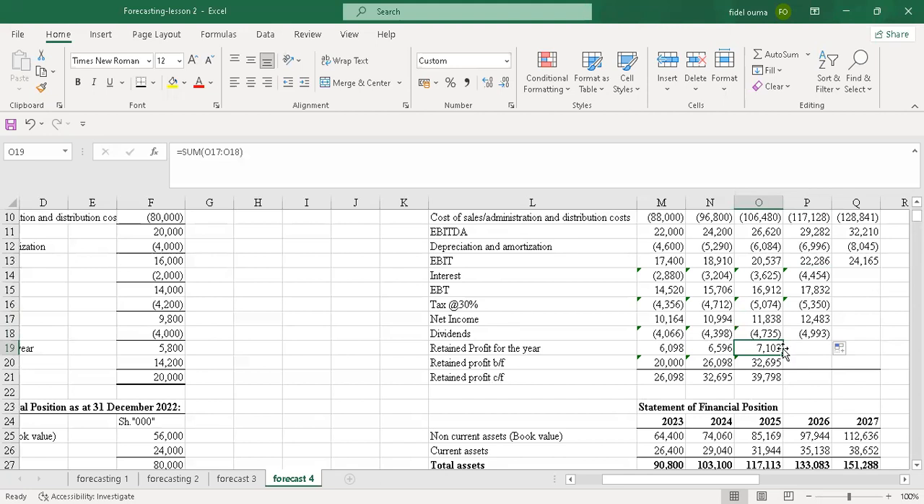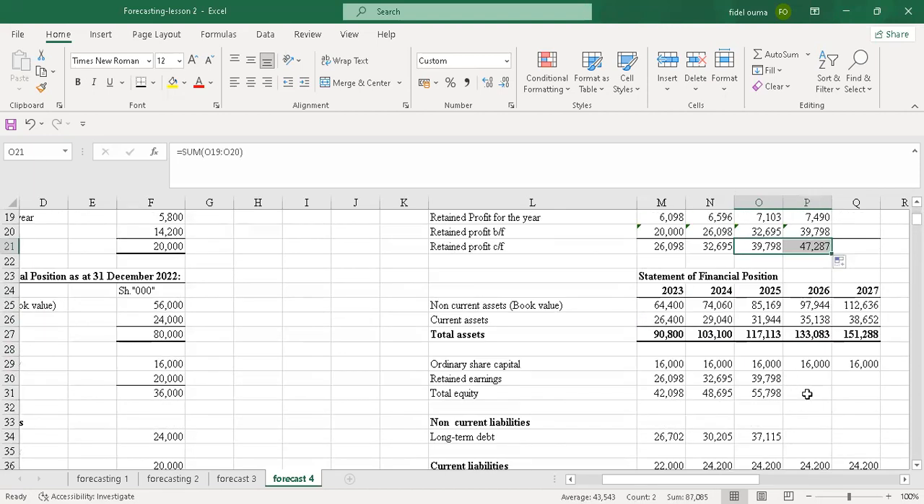Then we'll have return profit for the year, the same, you just drag. Return profit also, you just drag. It will give you this 39,798 here. So I just drag this. Then I'll drag that. Yeah, so that when you come here, under return profit, you just drag. Yeah, you can see it's from 7 to 87. The Excel is programmed in a way that when you drag, it copies your pattern.